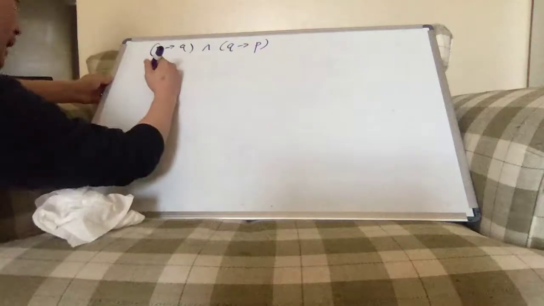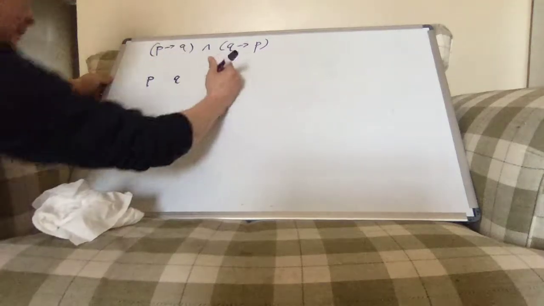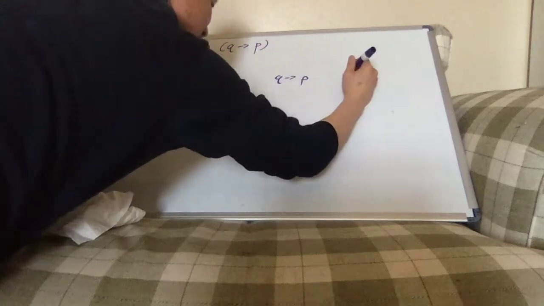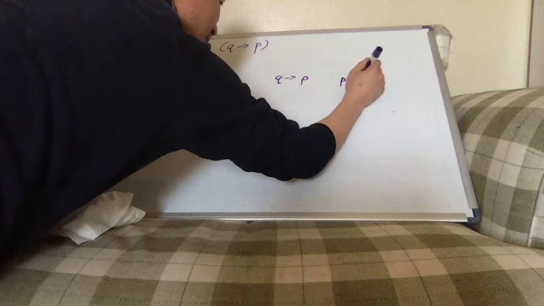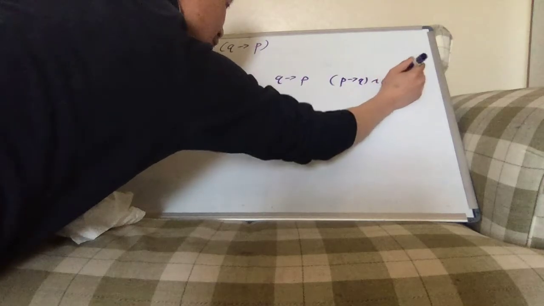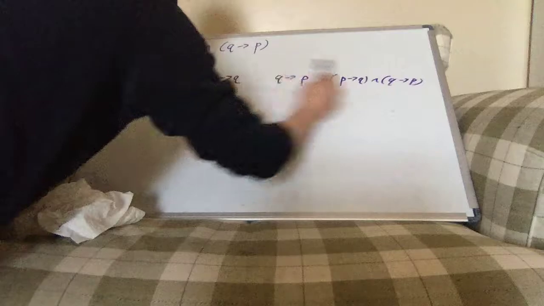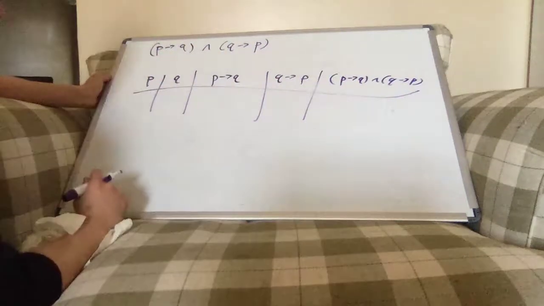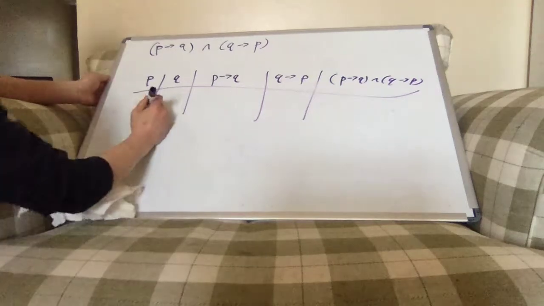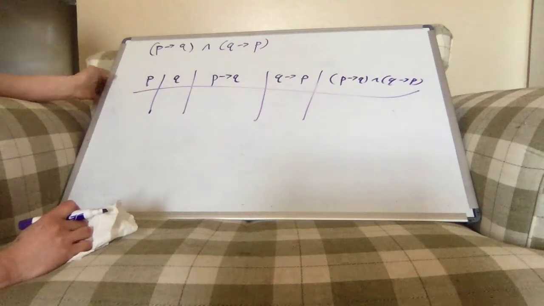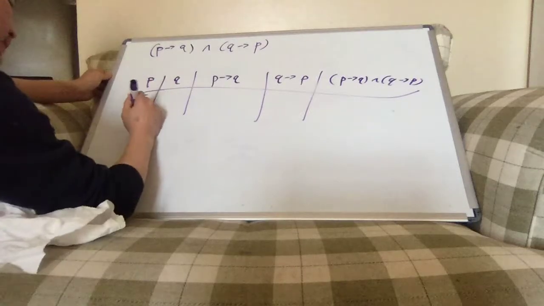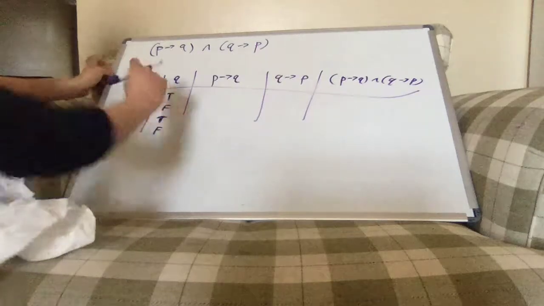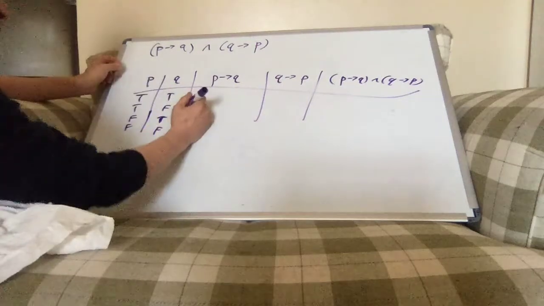So maybe we'll do one of these very quickly. P implies Q and Q implies P. And so our possible initial conditions here are that P could be true or false, Q could be true or false.